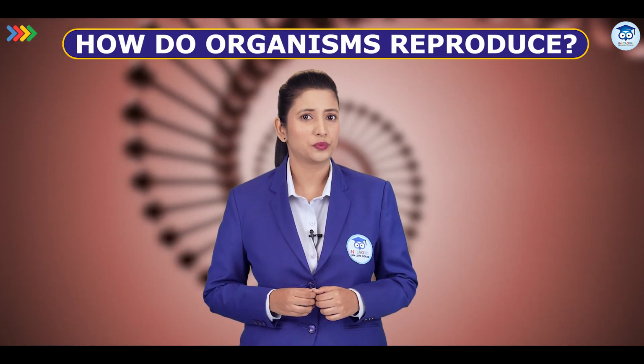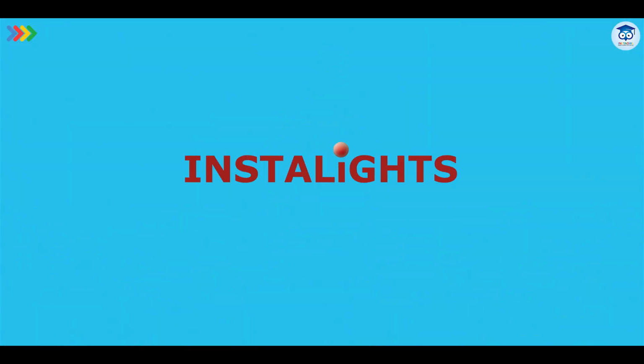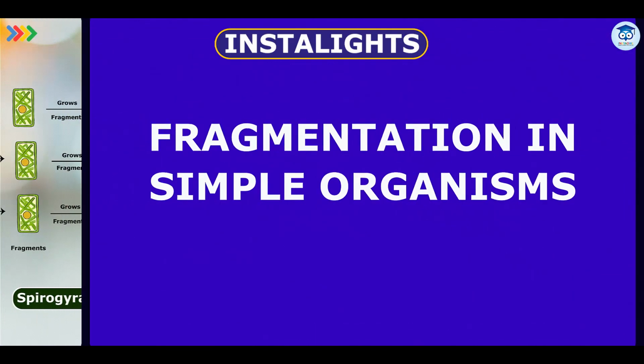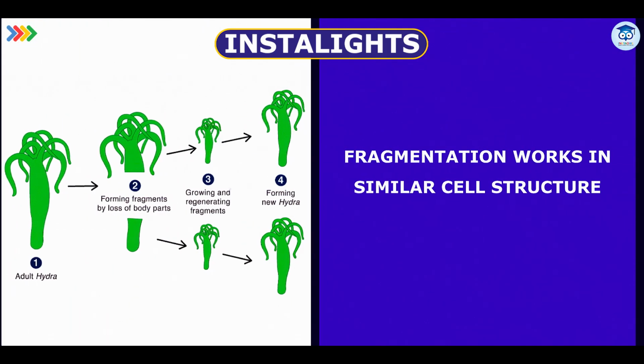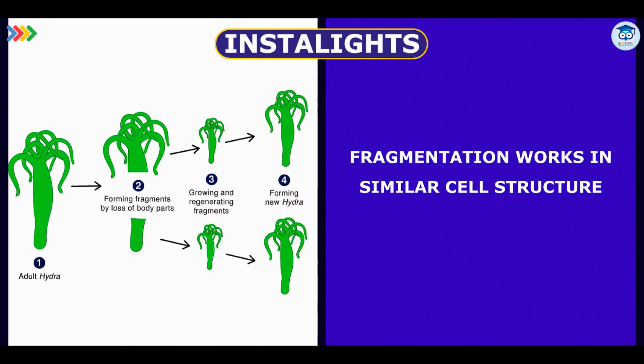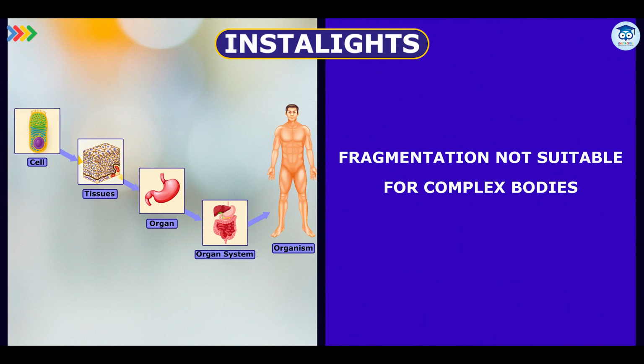Now, let's revise what we have learned so far with InstaLights. First, we saw fragmentation in simple organisms like Spirogyra, where the body breaks into pieces and each grows into a new one. Then we understood it only works with similar cell structures where every part can rebuild the whole. But as we moved ahead, we saw why this is not suitable for complex bodies that have specialized cells and organs. They need more organized ways to reproduce.